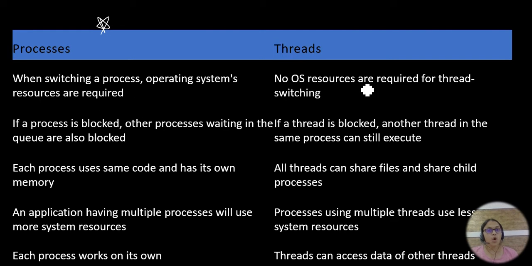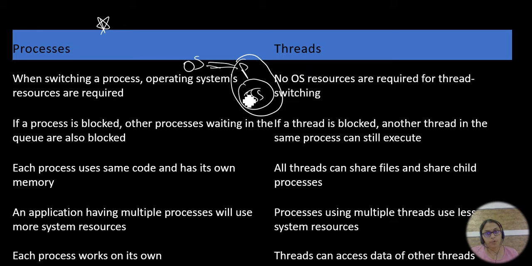For threads, no operating system resources are required for thread switching. If you want to switch from one thread to another thread, operating system resources are not required. Why? Because the thread is using the process. Okay, the process is there, and here the threads are there. If you want to perform any operation on the process, operating system help is required.